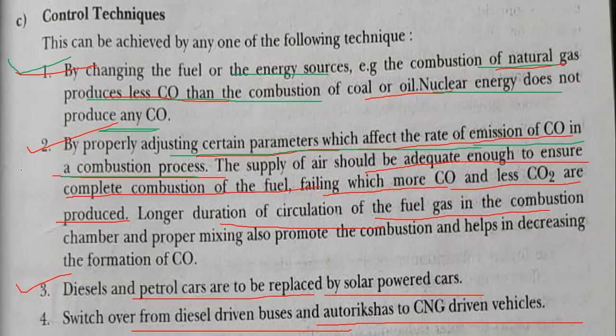Okay, if enough air is given, instead of one oxygen, what happens there? Two oxygens are there, because we supply enough air at that place. Or a longer duration circulation of the fuel gas in the combustion chamber and proper mixing also promotes the combustion that helps to decrease the formation of carbon monoxide. Okay, because more combustion in presence of oxygen gives carbon dioxide.